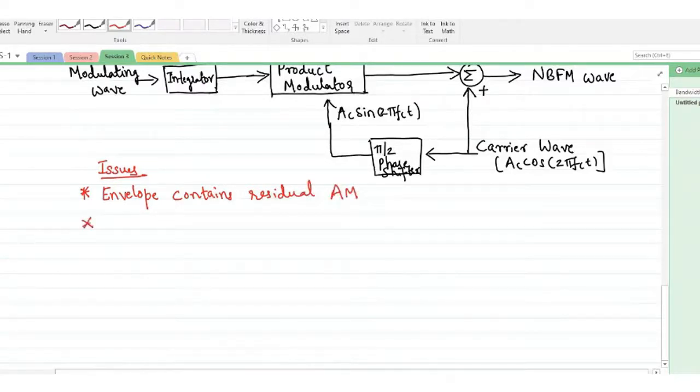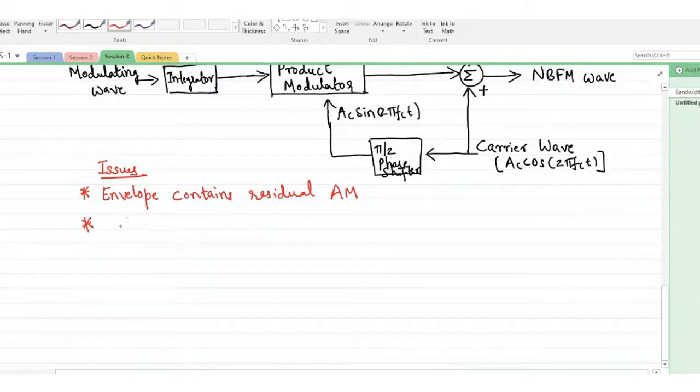So this will have variation in its amplitude. Of course, frequency modulation, we have understood that it's a variation only in frequency. The amplitude or the power of the modulated wave is constant, right? So the issue with this kind of generation will be seen in its envelope, which will have variation very similar to your amplitude modulation.